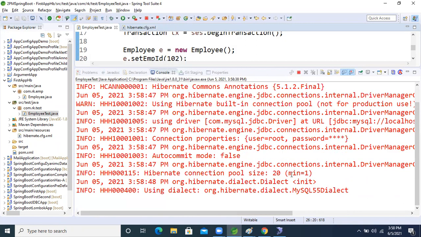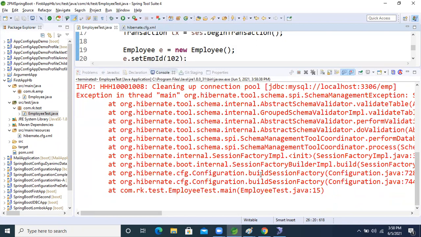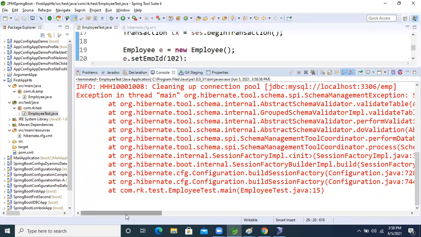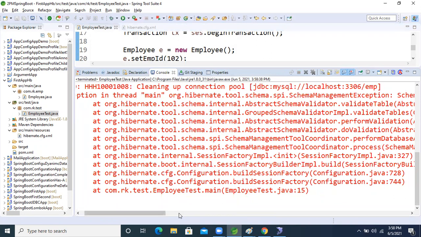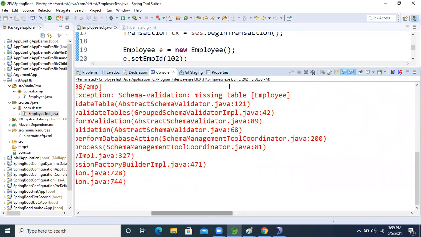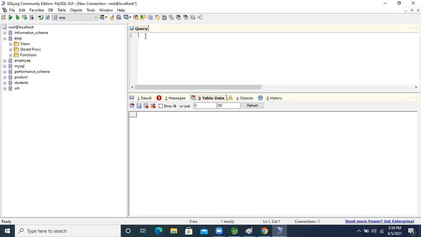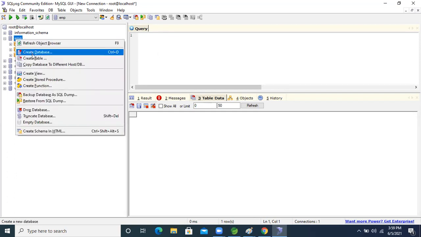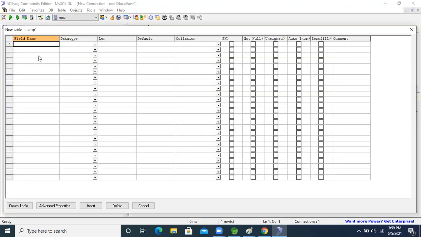Now observe the console. Validate is saying schema validation, missing table employee. So what we will do now: come inside and create the table in the employee database. I'm going to create a table. What is the table name? How many columns are there? What are the column names?